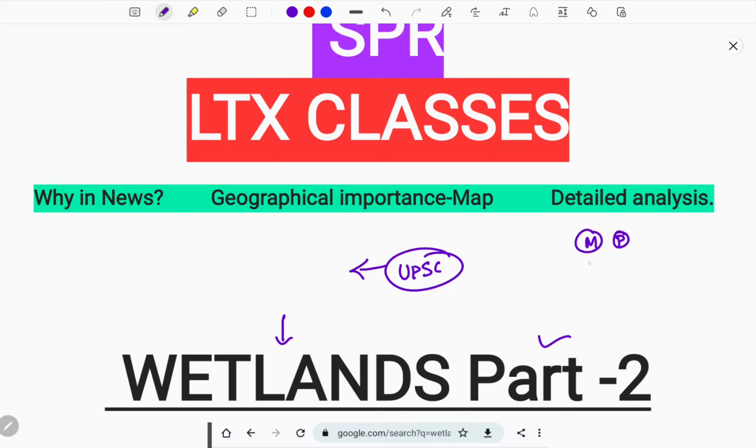I had already shown a number of questions in mains. Two plus questions have been asked in the last 5 to 6 years, and in prelims, if you consider the last 6 to 7 years, there are 10 plus questions that are directly linked to wetlands. So wetlands stands as a major and most important topic for your examinations.